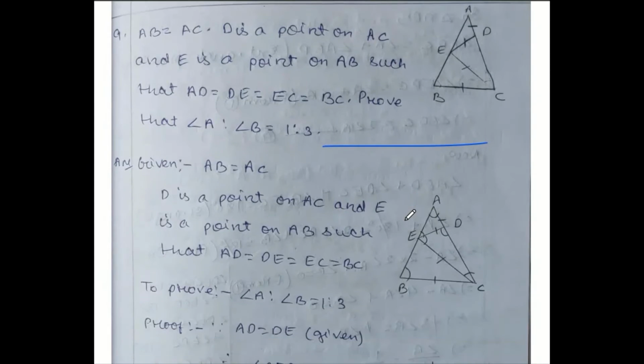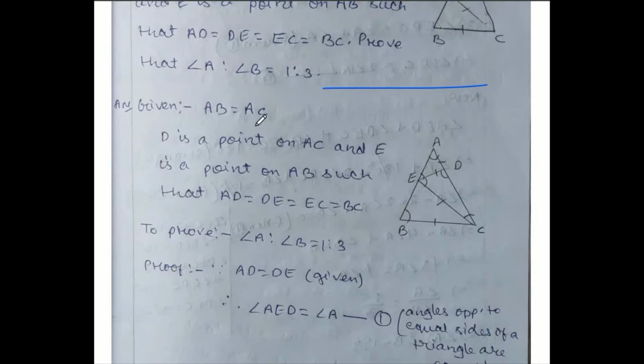So let us write the given materials first. Question number 9. Question you check properly. Given AB equals to AC. D is a point on AC and E is a point on AB such that AD, DE, EC, BC all are equal. So take the triangle first, ABC. D is here, E is there. Connect everything properly because diagram already given in the question. And they told us these all are equal. To prove A is to B equals to 1:3.